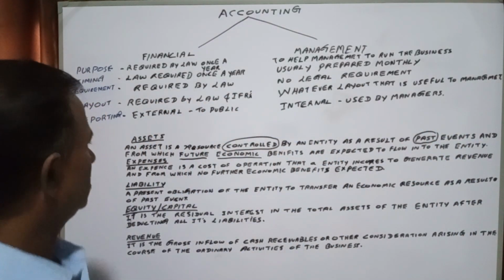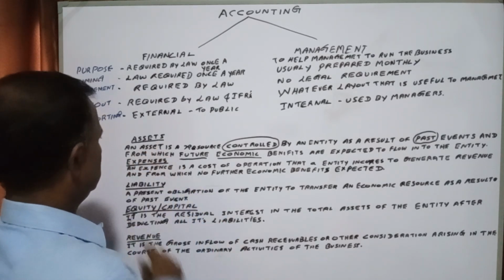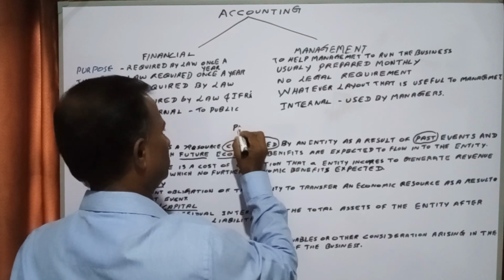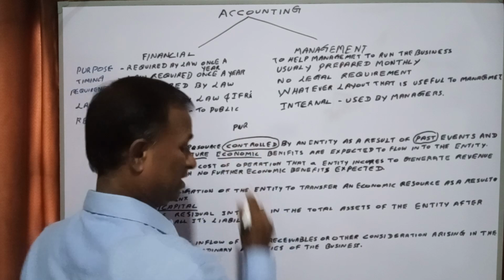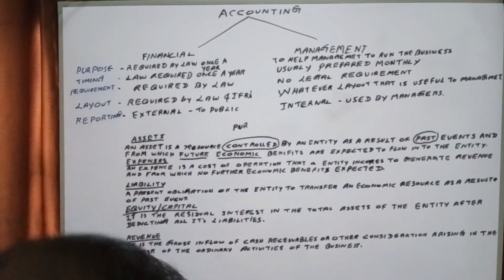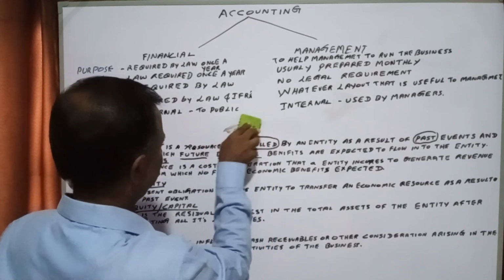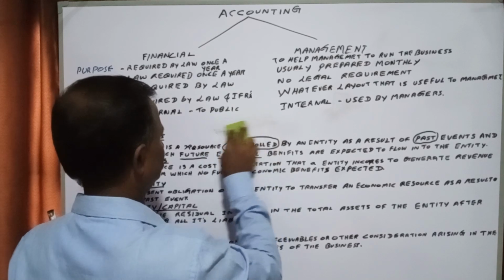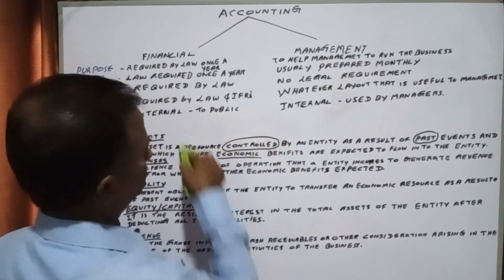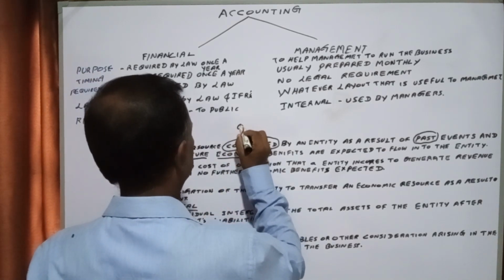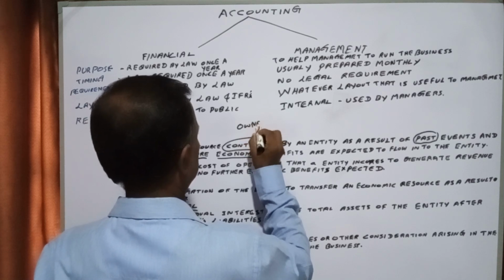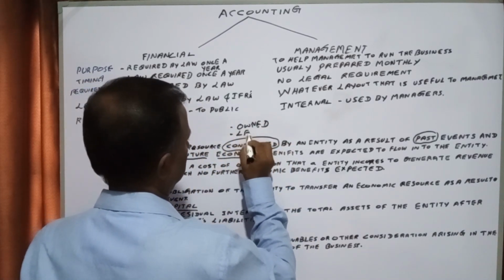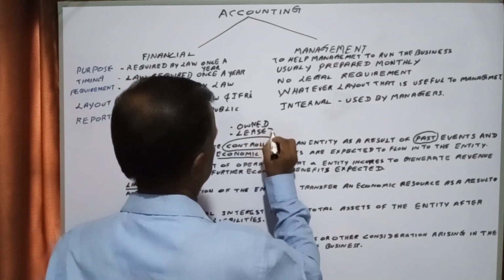Okay, in this case, controlled by, it can be either purchased, okay, owned by, or leased by.